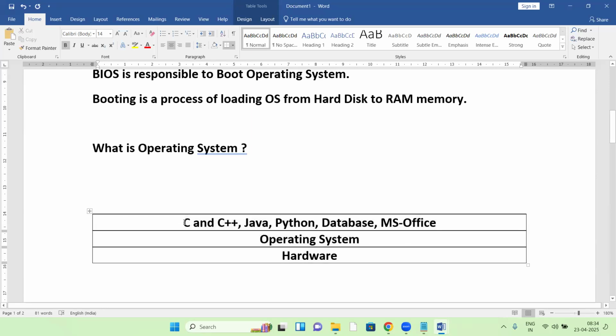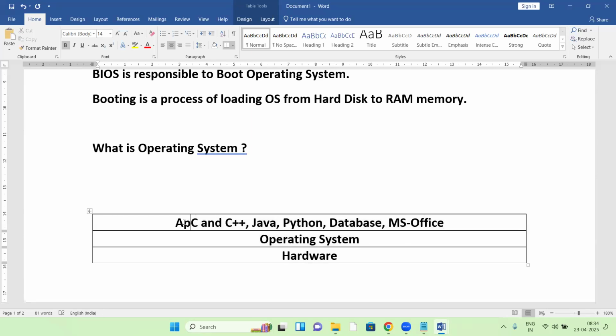So all these programs are application software.